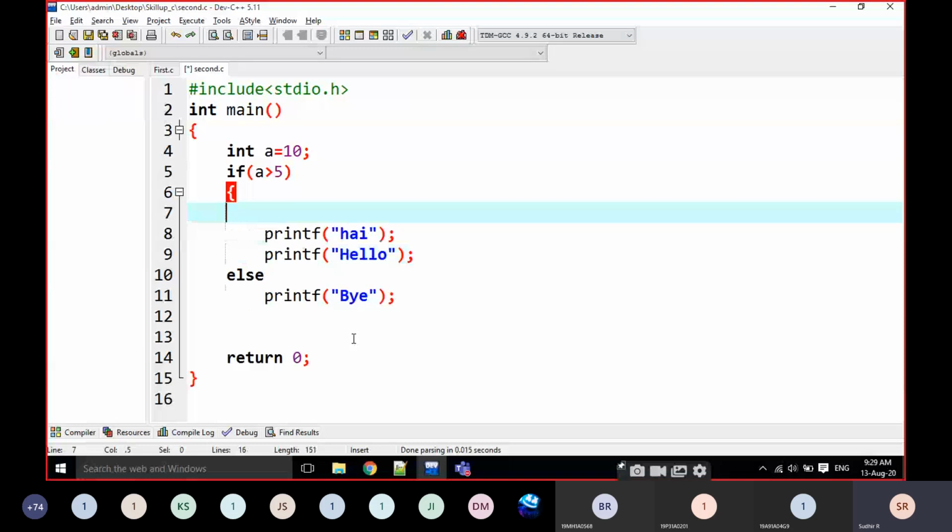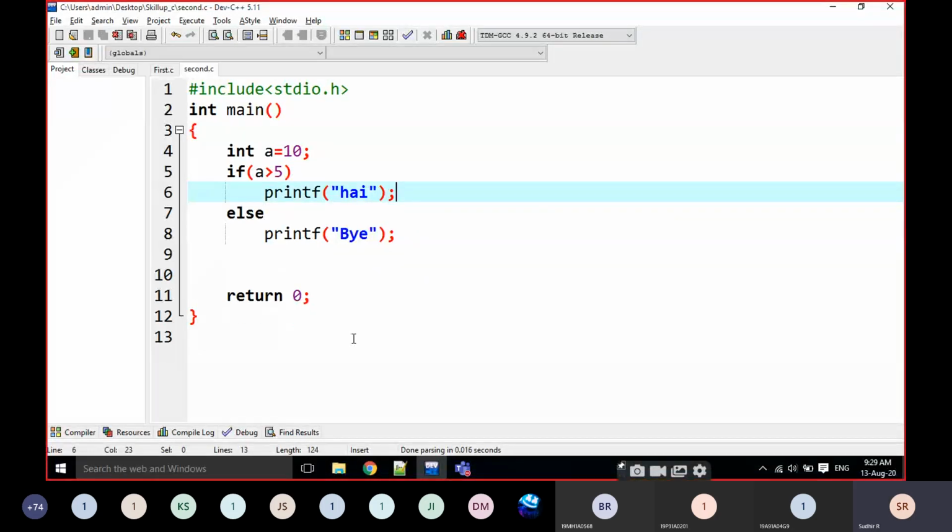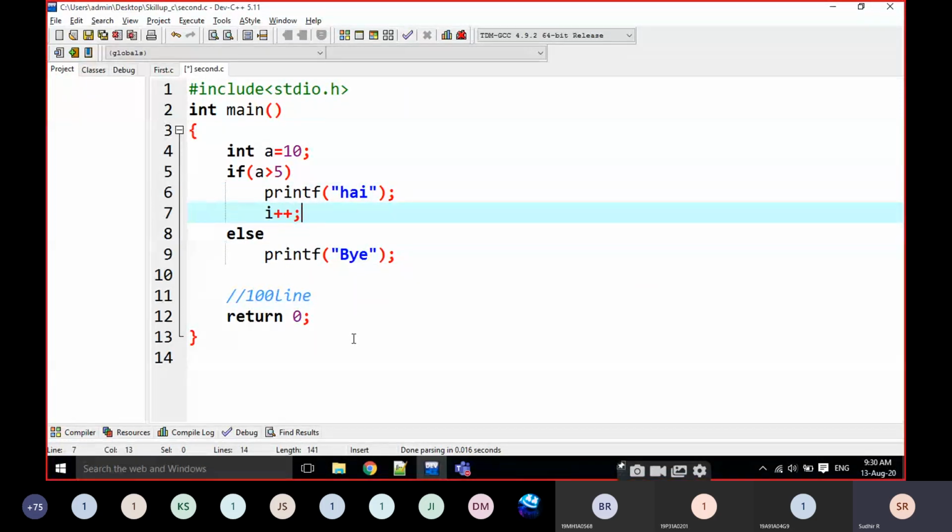Why? Because many times I observed that when people write in interviews, they first write like this, and going to the 100th line, for example, they want to make a small change in the if. Then they put it like this, go again to the 100th line, work, and execute.